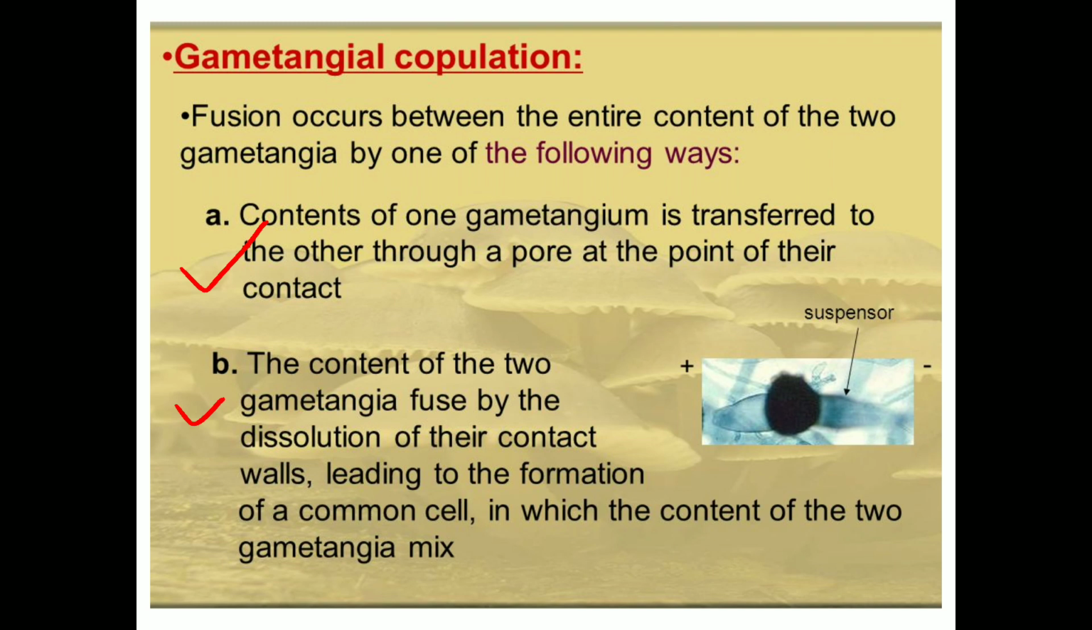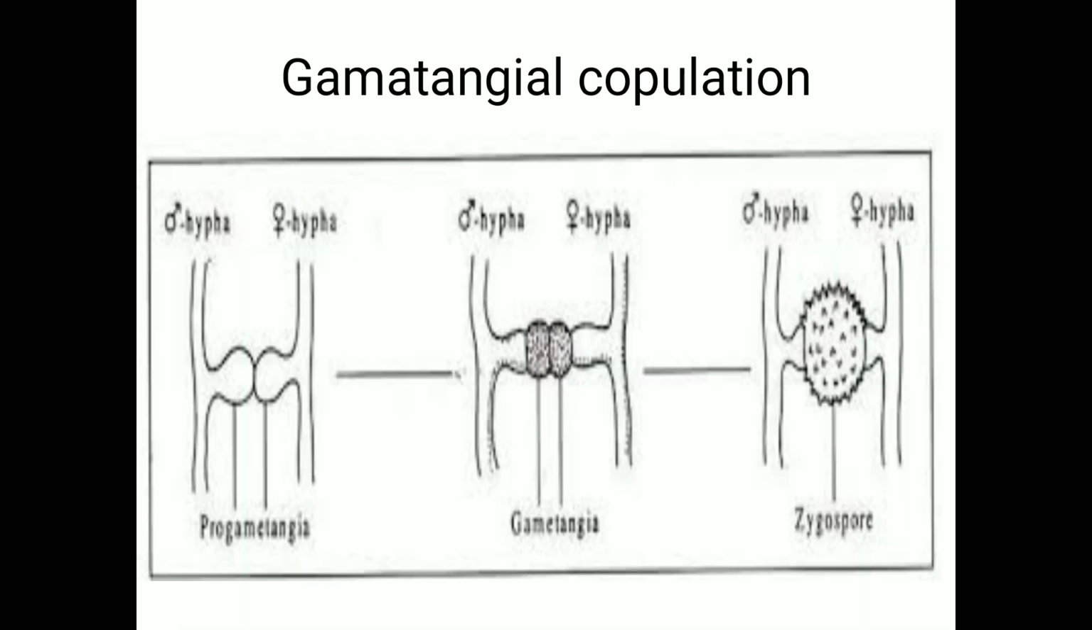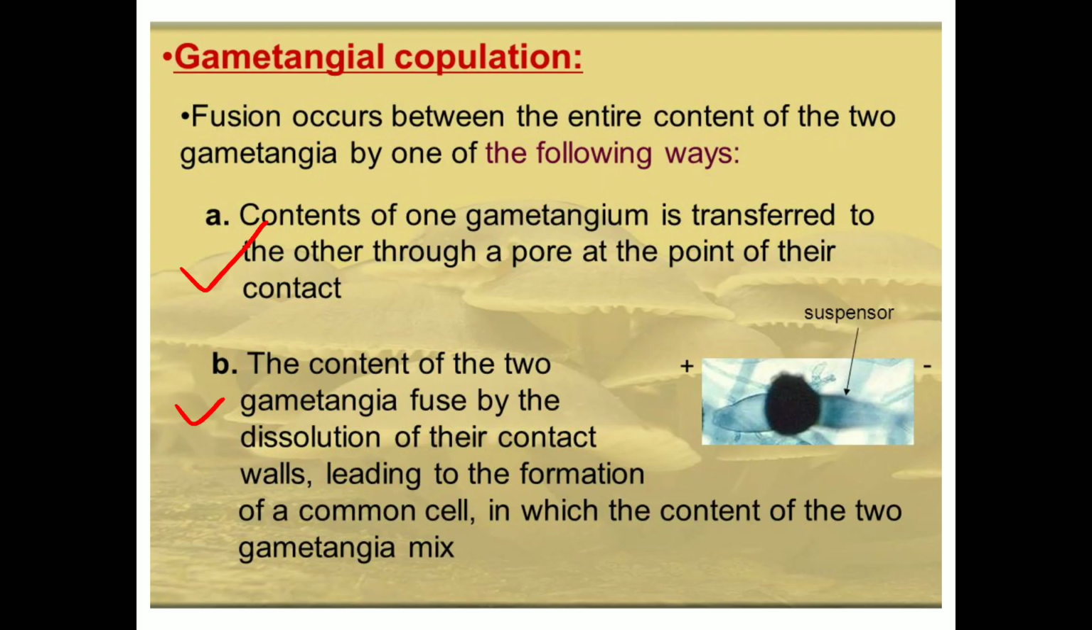The content of the two gametangia, that means the content of the male gametangia and the female gametangia, are connected, or close to each other. Here the contents of the two gametangia fuse by the dissolution of their contact walls, leading to the formation of a common cell in which the contents of the two gametangia mix with each other.